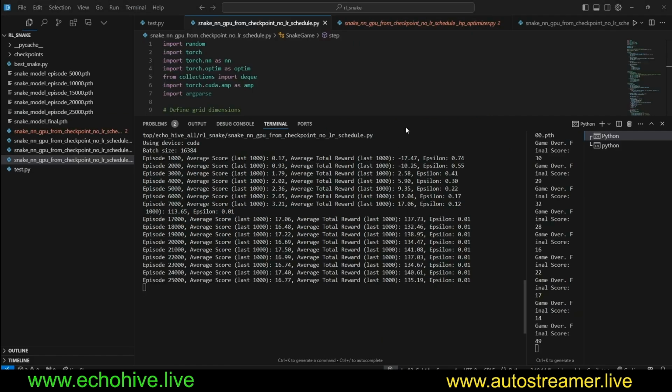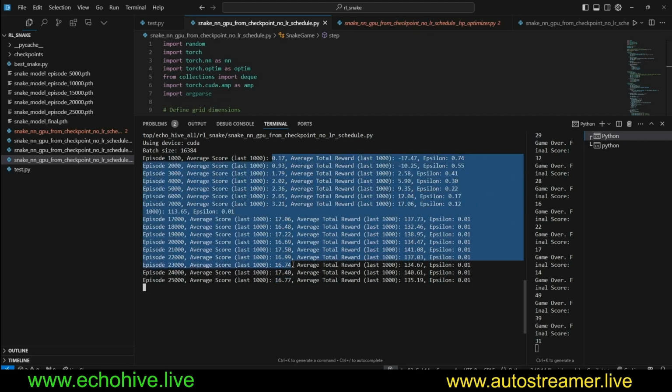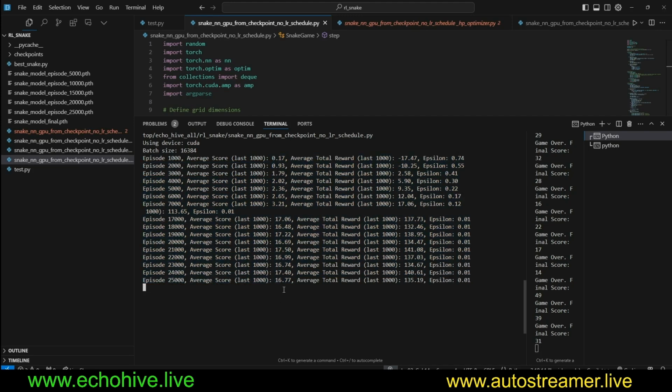Okay, let's start by reviewing the code for the agent. But before we do that, I do want to mention that if you look at the average scores across episodes, the agent was scoring very low, and towards the end, the agent is now scoring very high, meaning the learning process is now more or less complete. You never know what will happen if you keep running it, but as you can see, our epsilon was reducing too, meaning in the beginning, the agent was taking more random decisions.